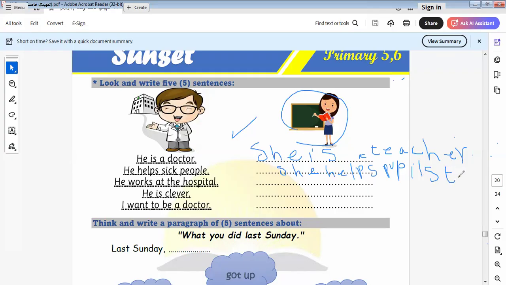Helps pupils to learn. She works what? She works in school. The place that she works in school. She works at school. At school.